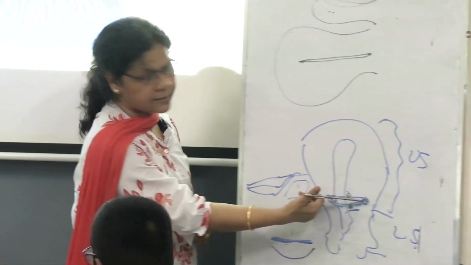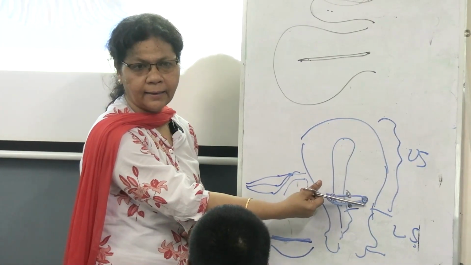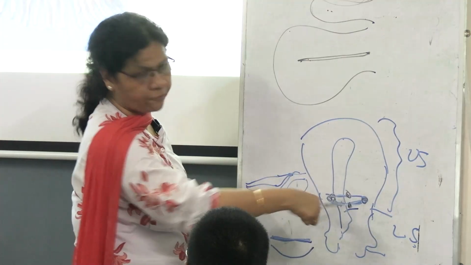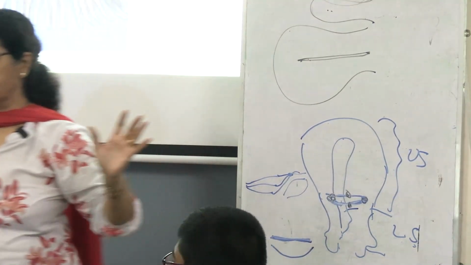You hold it like this. This is one angle. This is another angle. Catch the upper flap, lower flap. So 4 Allis tissue forceps should be ready.